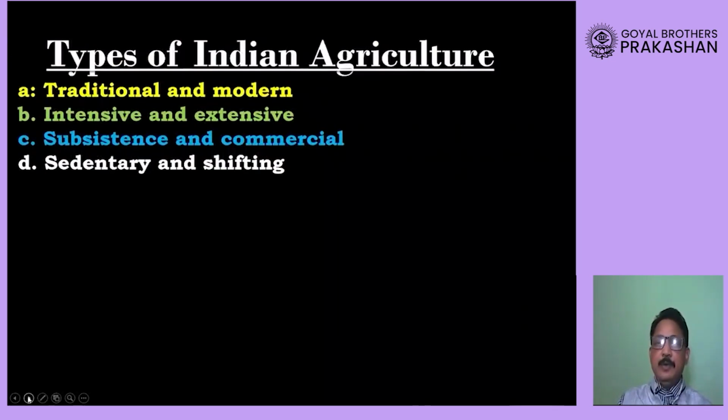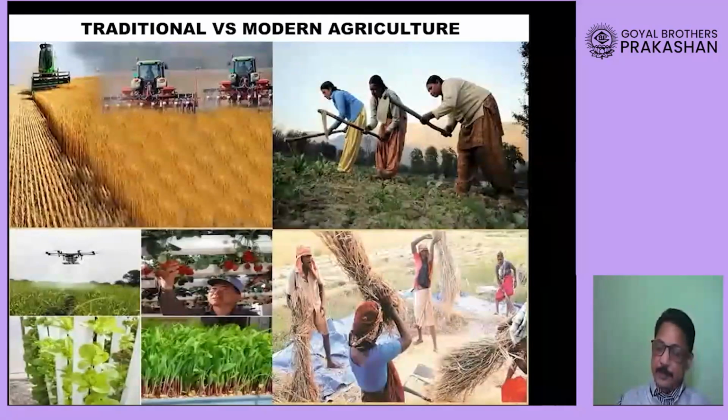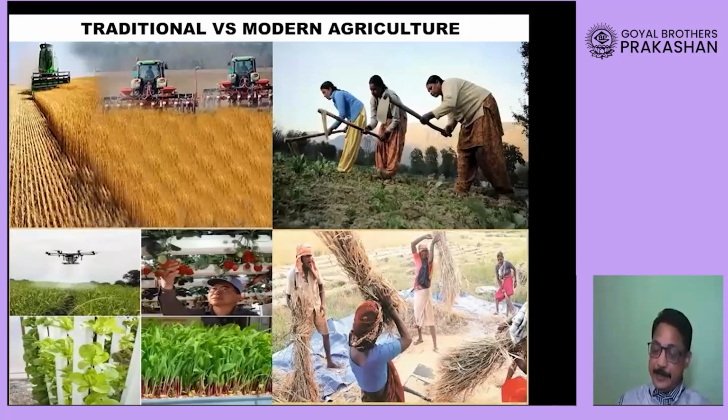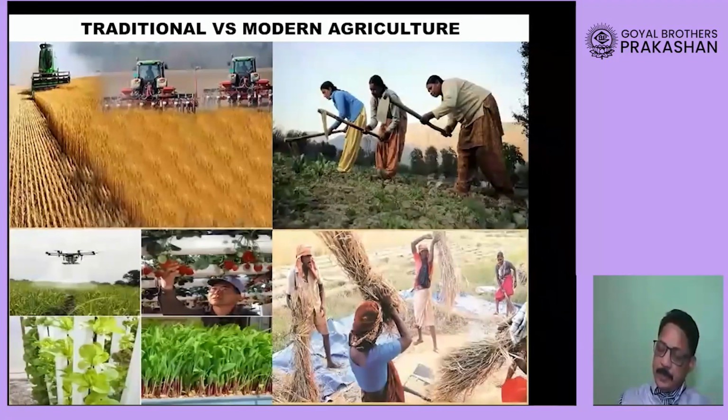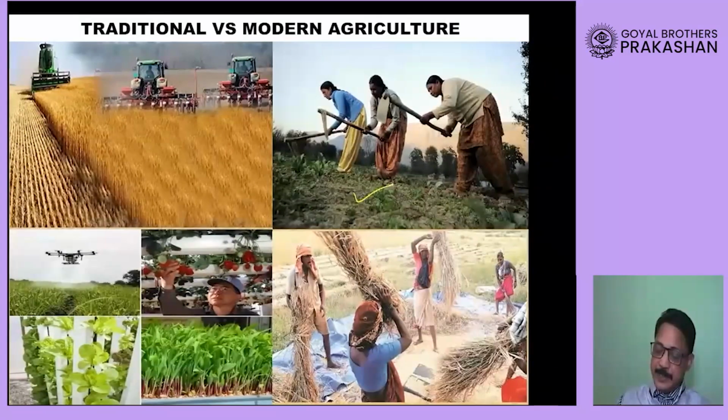Now we will look at the types of Indian agriculture. Types. Okay, now we can classify Indian agriculture as traditional and modern agriculture. Traditional. Now look here, the agriculture that is done by the simple instrument, okay, in a traditional way, this is traditional agriculture. Here you will find this is modern agriculture.